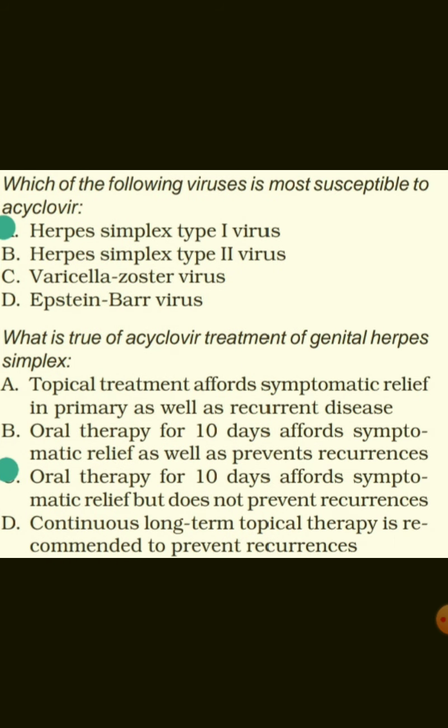Which of the following viruses is most susceptible to acyclovir, that is herpes simplex type 1 virus? What is true of acyclovir treatment of genital herpes simplex? That oral therapy for 10 days affords symptomatic relief but does not prevent recurrences.